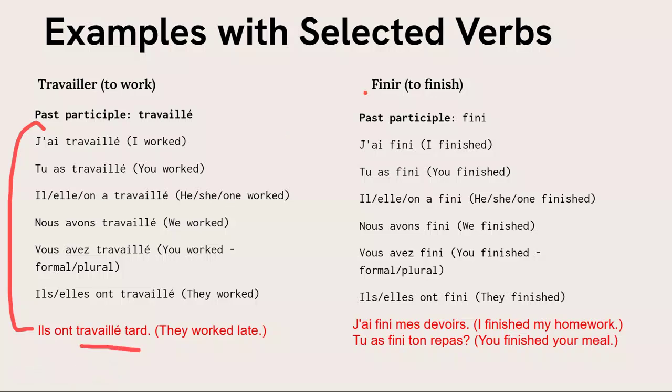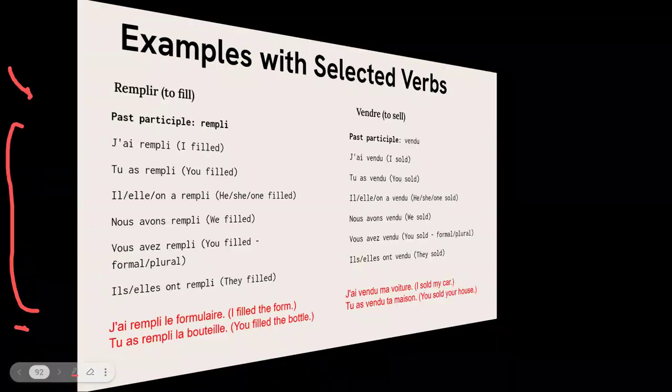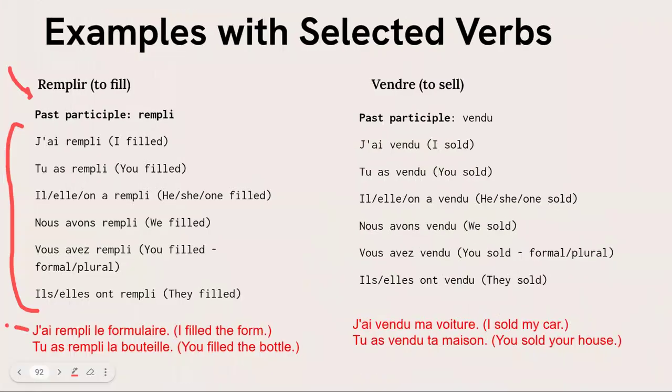Let's go to fini, a second group verb. J'ai fini mon devoir. Tu as fini ton repas? Rempli, also a second group verb. J'ai rempli le formulaire. Tu as rempli la bouteille.